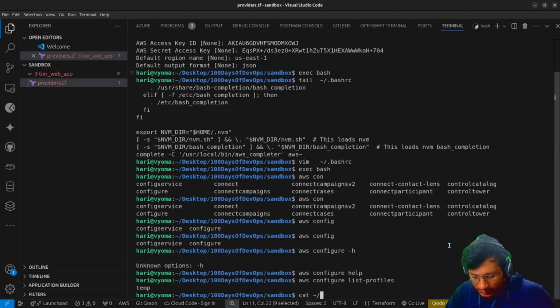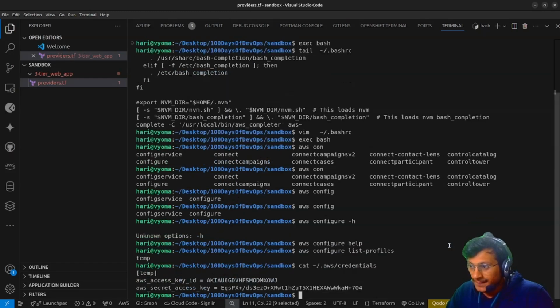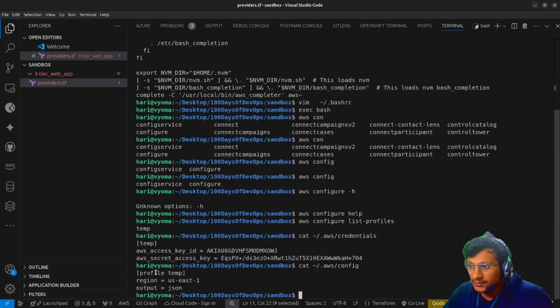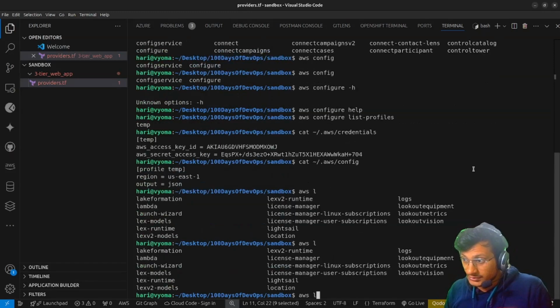You can check dot AWS dot credentials. So this is temp profile, and then similarly we have config. So temp profile is available. Okay, profile temp. So this is how you can find it over here. Now let me just check AWS list.